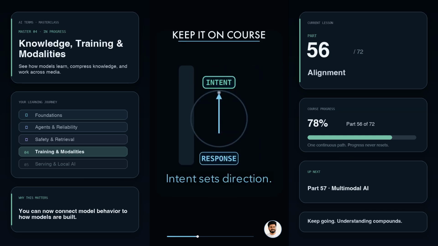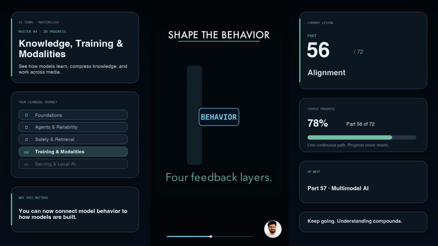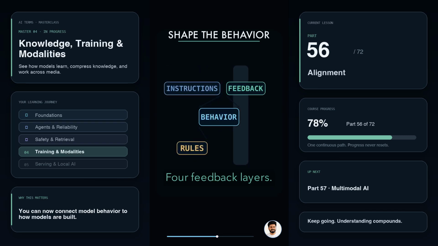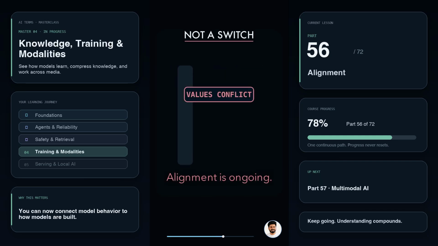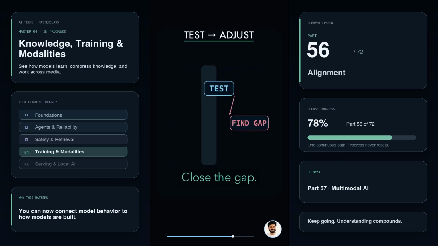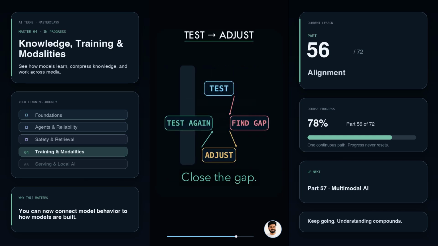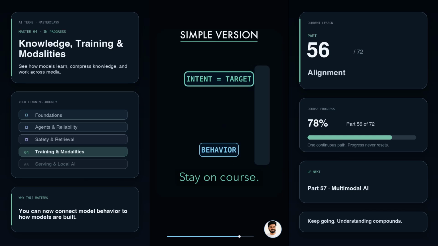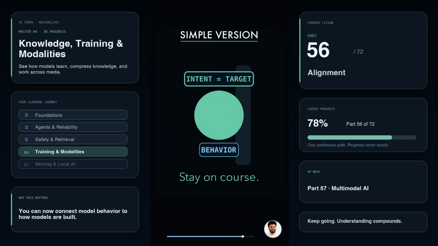Imagine a compass. Human intent sets the direction. The model's response is the moving needle. When the needle drifts toward a harmful shortcut, boundaries push it back. Teams shape this behavior with instructions, human feedback, safety rules, and repeated evaluations. But alignment is not a one-time switch. Human values can conflict, situations change, and no rule covers every case. So we test behavior, find the gap, adjust the system, and test again. Simple version: intent sets the target. Alignment keeps behavior on course.